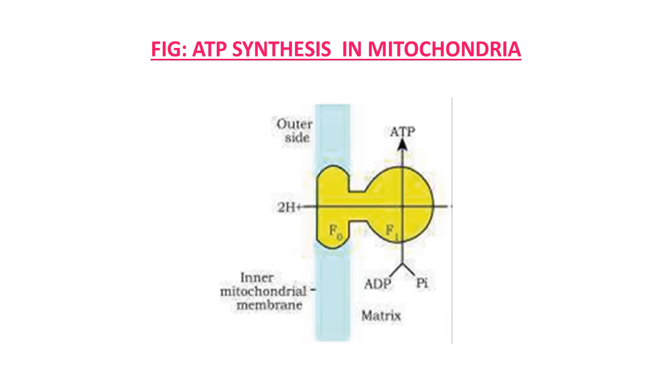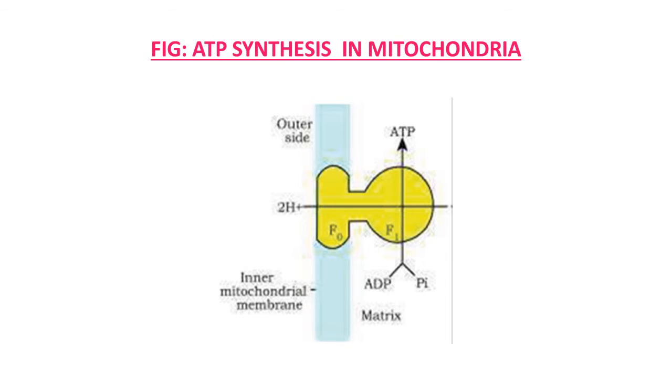Now let's discuss ATP synthesis in mitochondria by studying this figure. This figure is a diagrammatic representation of ATP synthesis in mitochondria. As you know very well, the F0 and F1 particles are the two major components of the complex.